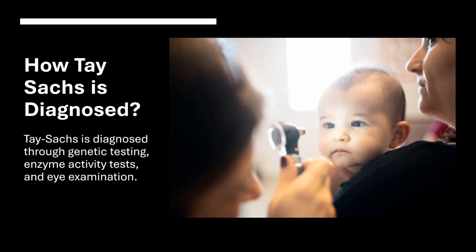Individuals with Tay-Sachs have little to no HEXA activity. This test can differentiate between affected individuals, carriers, and those without the mutation. The last form of testing is an eye exam. The ophthalmologist may detect a characteristic cherry red spot in the retina, which is a sign of Tay-Sachs disease.